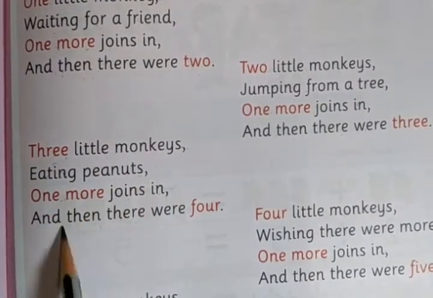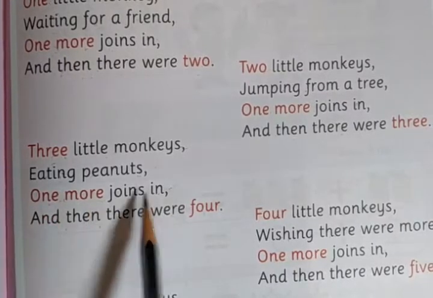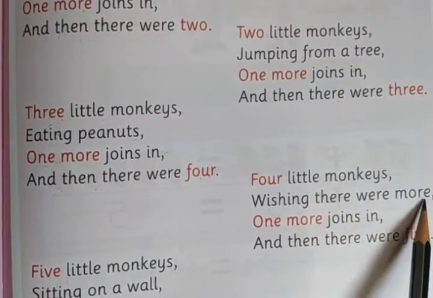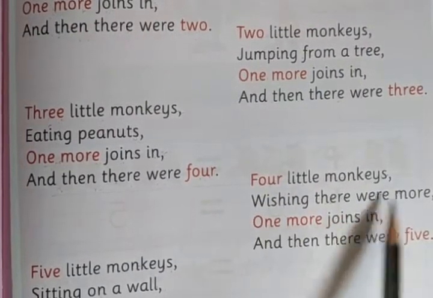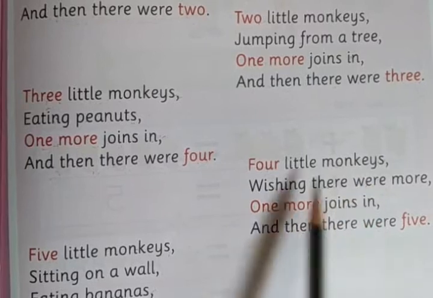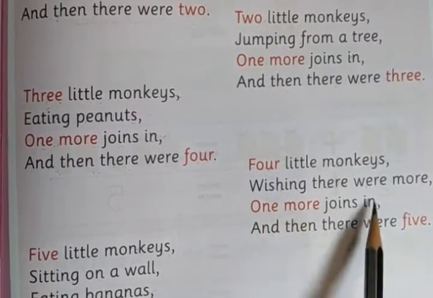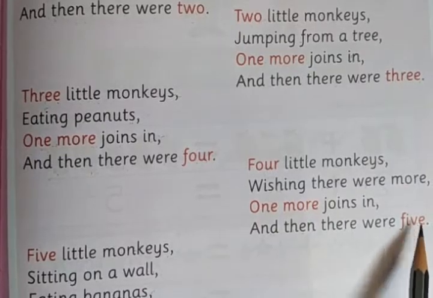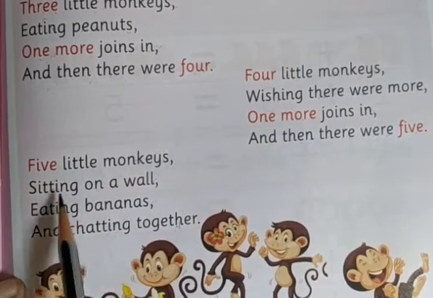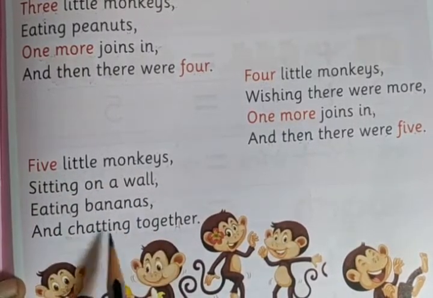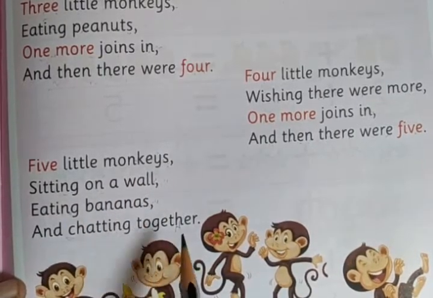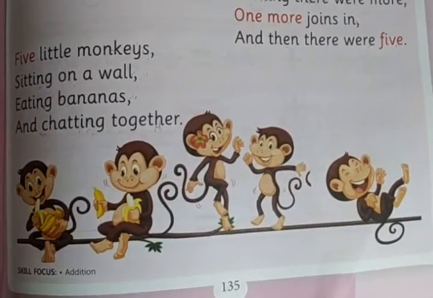One more joins in, and then there were four. Four little monkeys wishing there were more. One more joins in, and then there were five. 5 little monkeys sitting on a wall, eating bananas and chatting together. See here, 5 little monkeys sitting on a wall and chatting together.